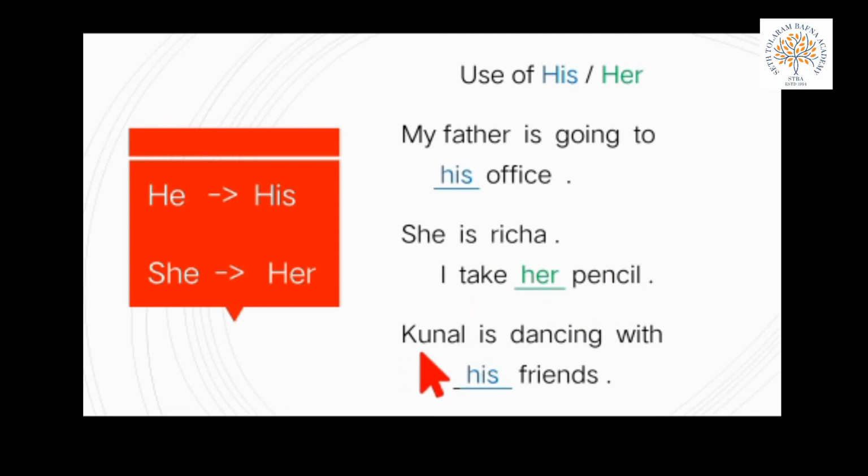Next is Kunal is dancing with dash friends. Kunal is dancing with friends. कुणाल अपने दोस्तों के साथ डांस कर रहा है. किसके दोस्तों के साथ? Kunal's friends. Kunal's friends means the male person's thing. So, things can be living, things can be non-living. Here we put his.